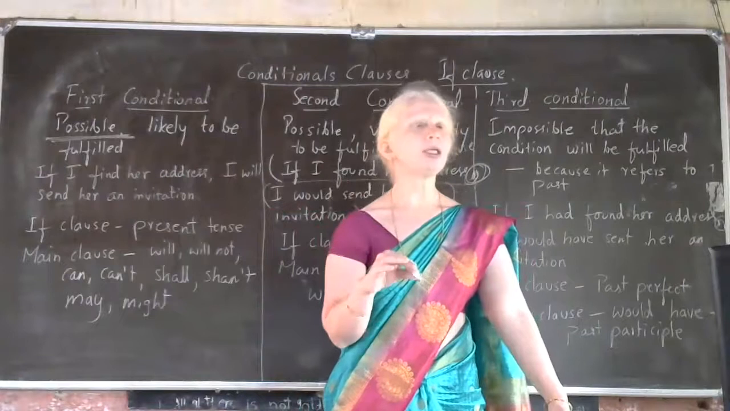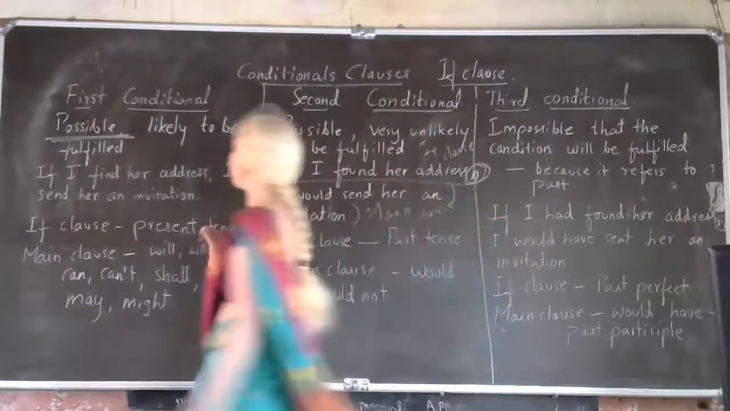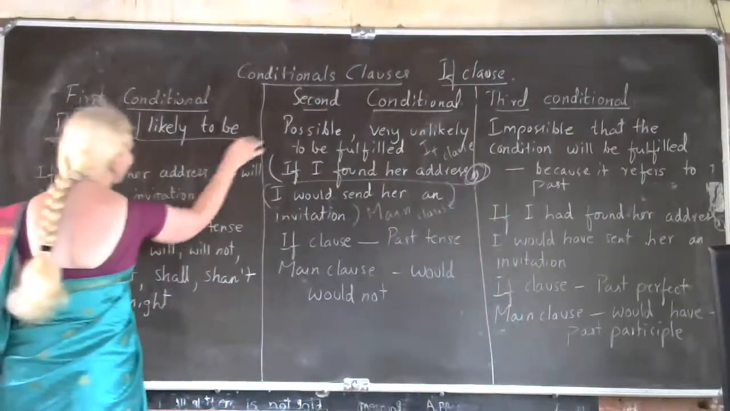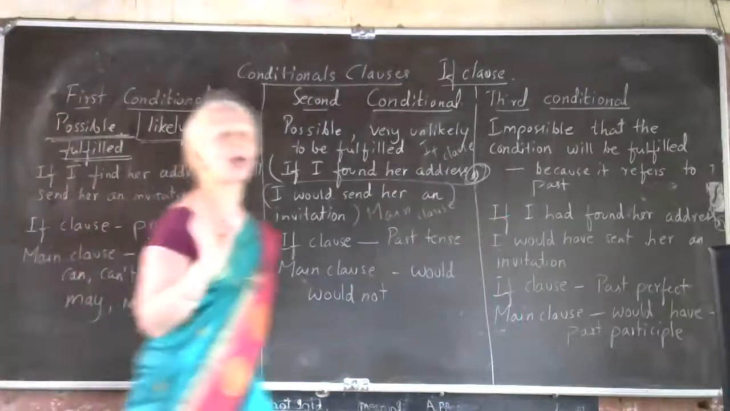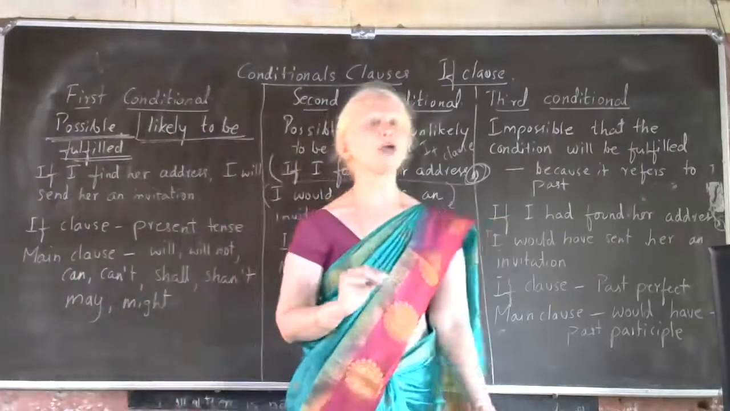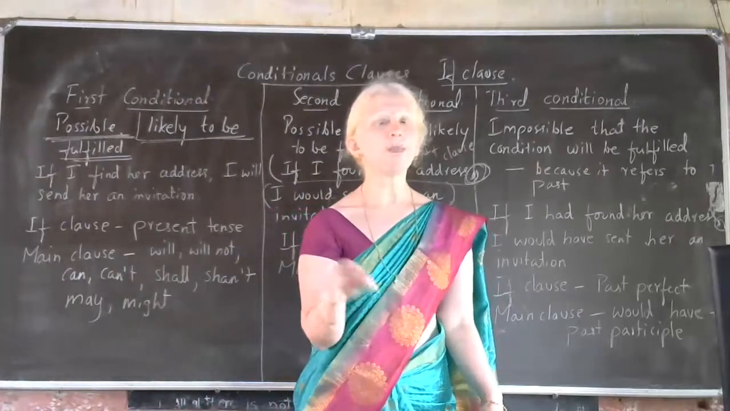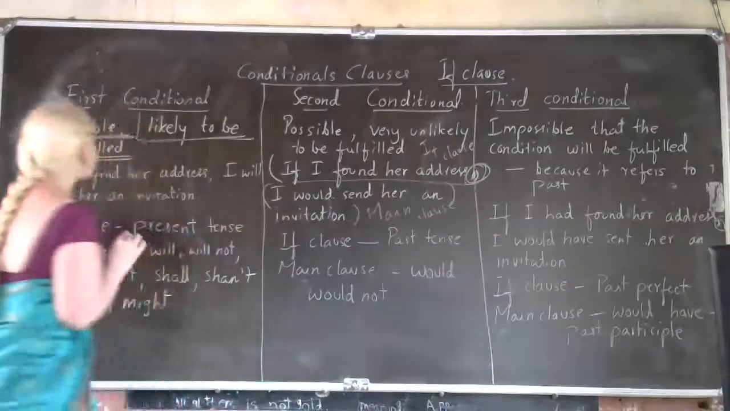If it is speaking about the possibility, then you are going to use this first conditional clause. So the event which is likely to happen, there is a chance that that event is going to happen. So, the possibility of that event happening, in that case we use the first conditional.